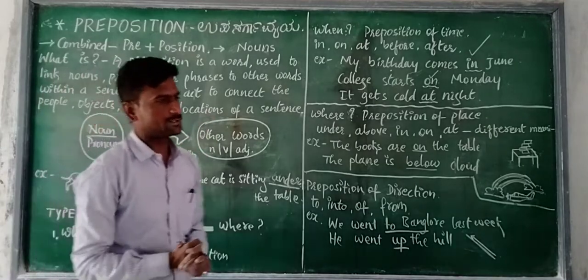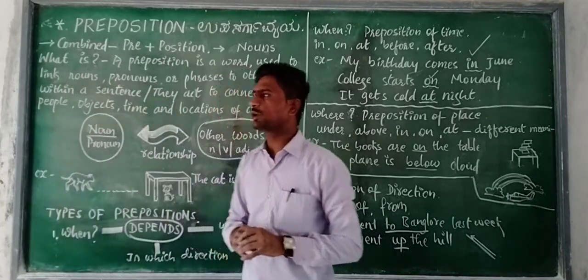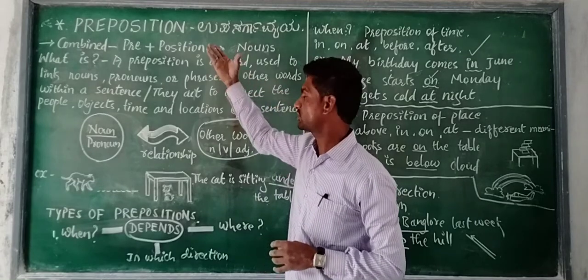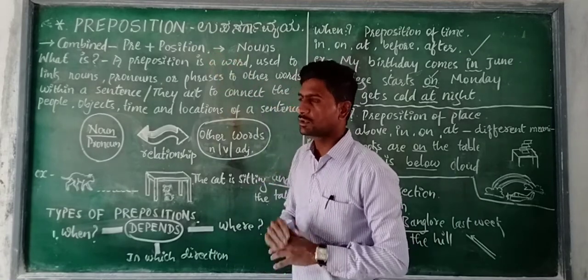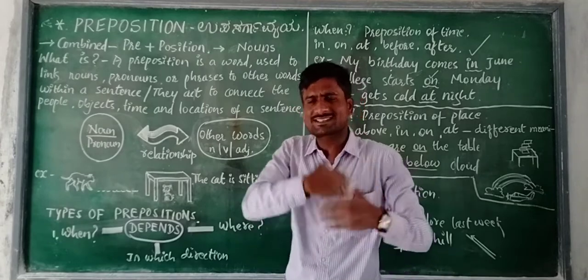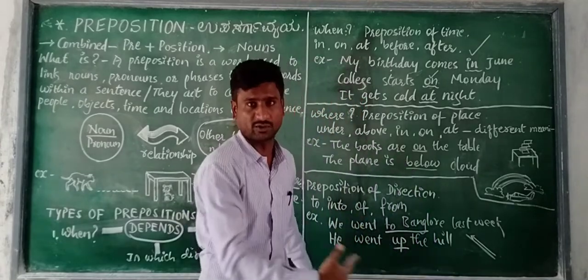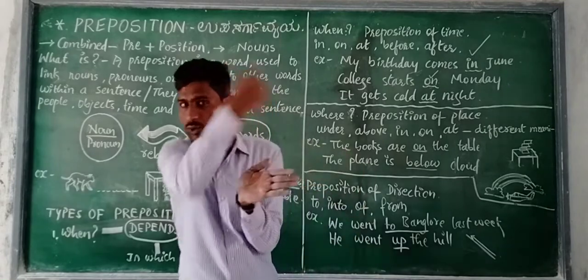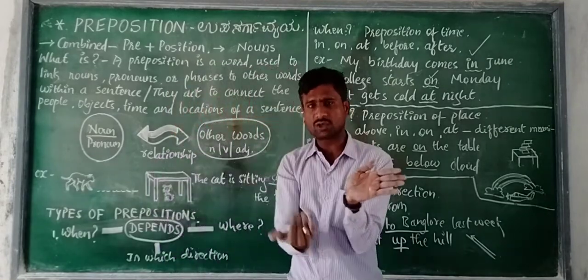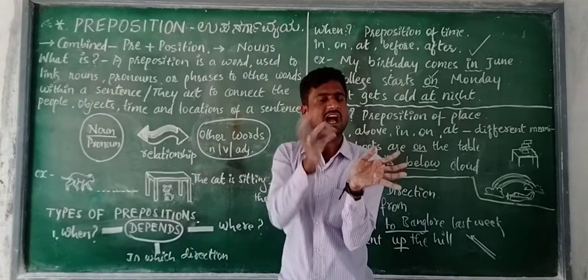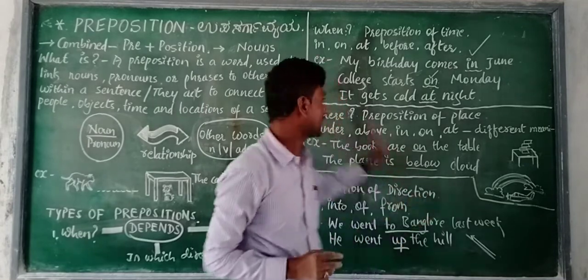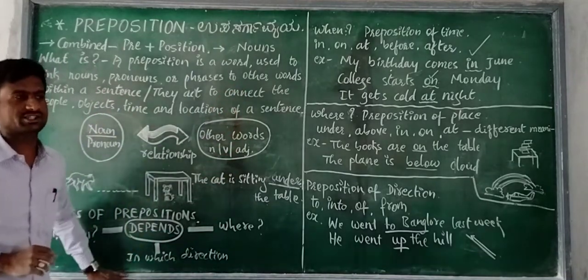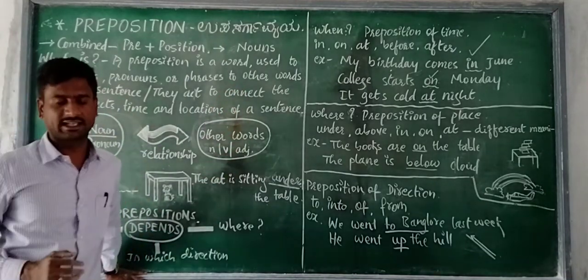See, my dear students, I have already told you the definition or the combination of the preposition at the beginning. The preposition is the word which takes place before a noun. ಯಾವುದೇ ನಾಮಪದದ ಮೊದಲು ಸ್ಥಳವನ್ನು ಆಕ್ರಮಿಸೋದು, ಸ್ಥಳವನ್ನು ತೆಗೆದುಕೊಳ್ಳುವ ಪದಗಳಿಗೆ ನಾವು ಏನಂತ ಕರೀತೇವೆ? prepositions ಅಂತ ಕರೀತೇವೆ. This is the definition. Let's get started with the examples.